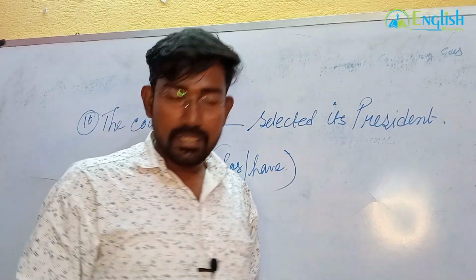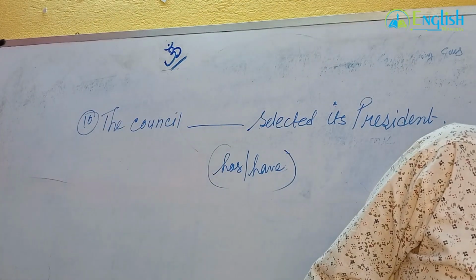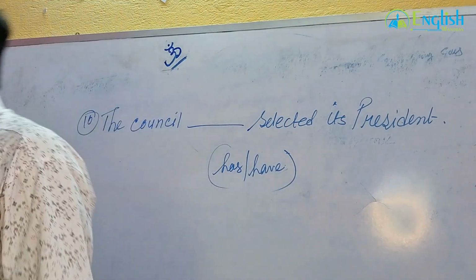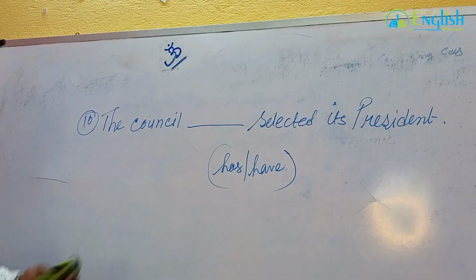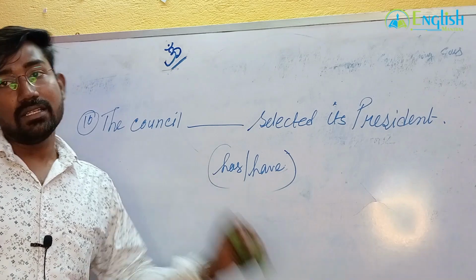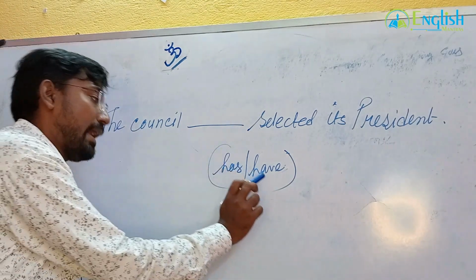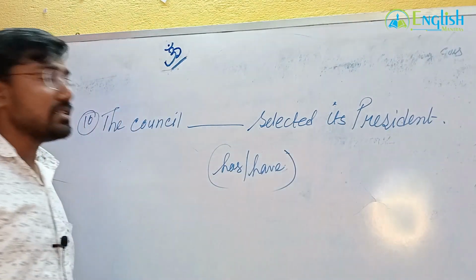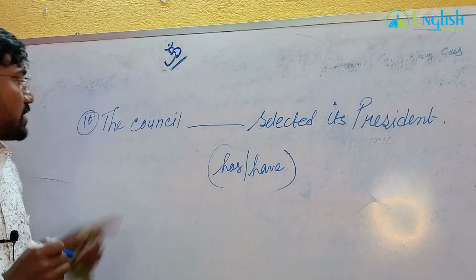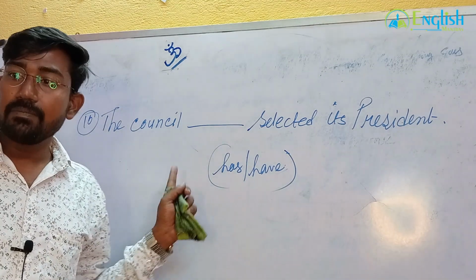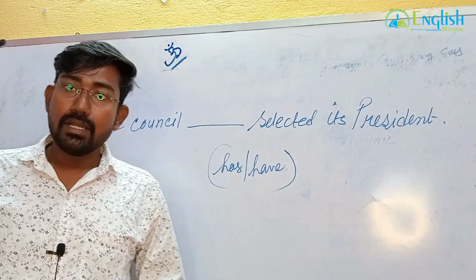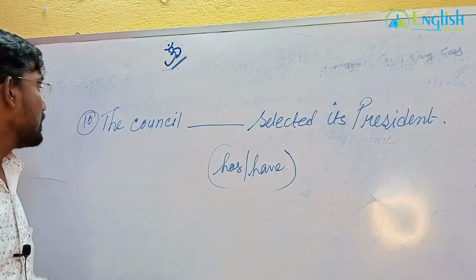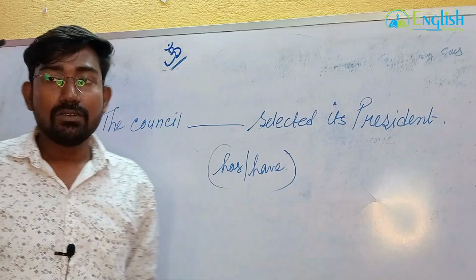Okay. Our next sentence is: the council have selected its president. A council needs a president, right? So the council has or have selected its president. Before writing this sentence, we have to understand the tense. The options are has or have selected its president. Students, tell me first which tense it is: present, past, future? Present. And the type of present tense? There are four types: present, perfect, perfect. Very good. The council dash selected its president. What will be the answer?